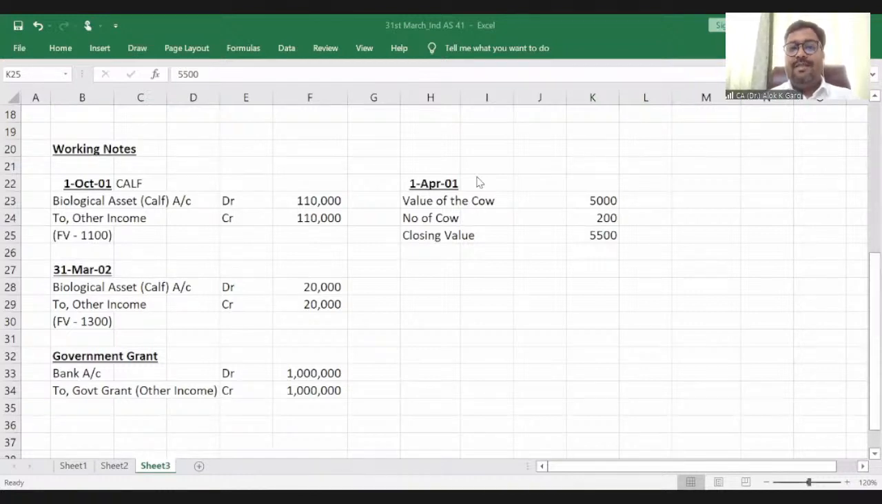So when this cow was purchased, 5,000 rupees was the fair value less cost to sell. It is given in the question. So what was the initial recognition?